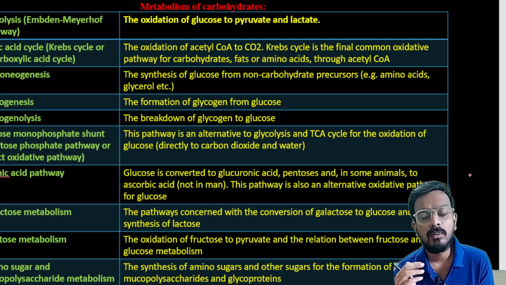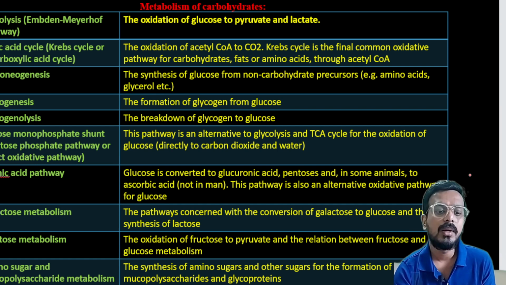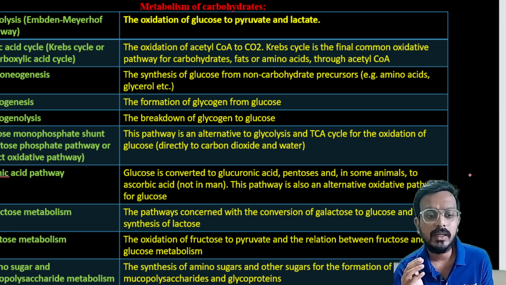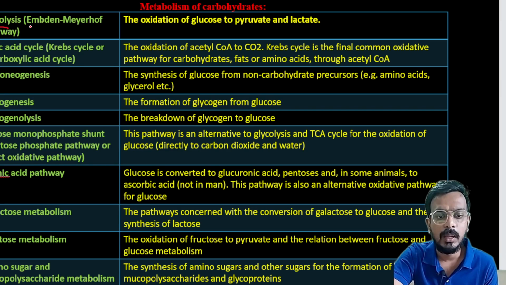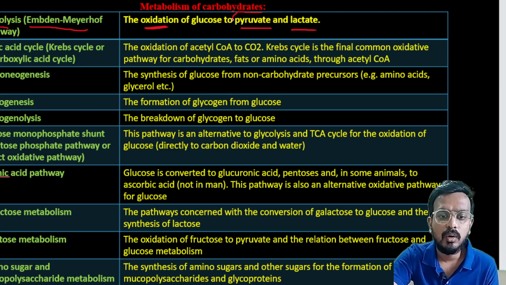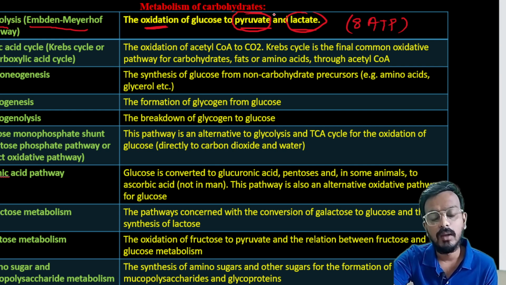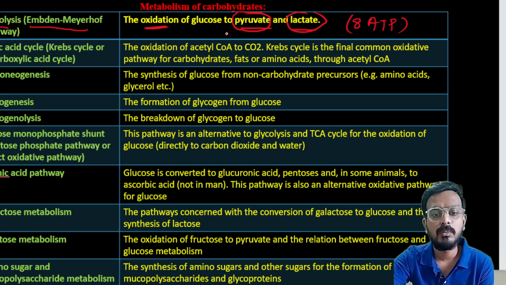This sugar can be metabolized by several pathways. I have summarized all these pathways in this table. We will discuss the important pathways in detail here, and in this table we will summarize all the pathways. First one is glycolysis, a very well-known pathway. It is also known as the Embden-Meyerhof pathway. This is the oxidation of glucose to pyruvate and lactate. During this oxidation we get energy, basically 8 ATP. I will discuss in detail: in case of aerobic condition, pyruvate will be produced.